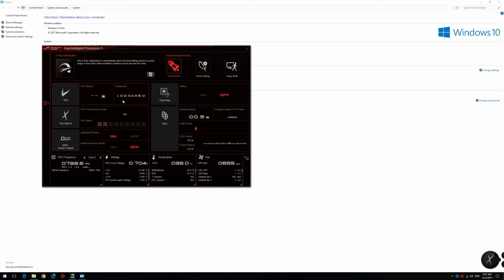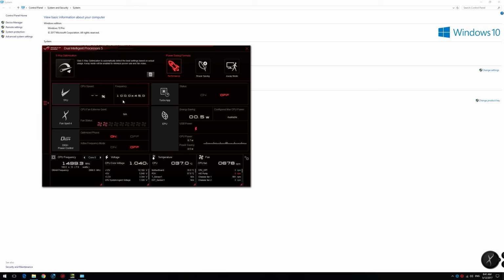So it's always best to go to 4.5, and you will get a substantial increase in performance from 4 to 4.5. Again, if you are at a 4.5 base clock and you just go to 4.7, then the change in performance is again going to be negligible.